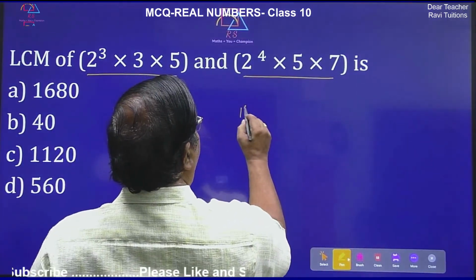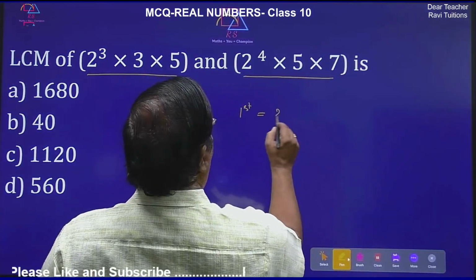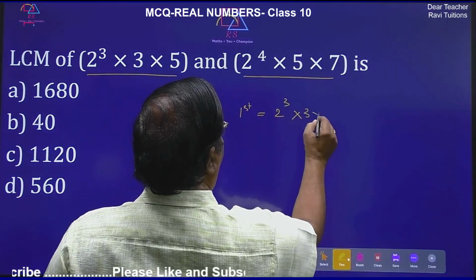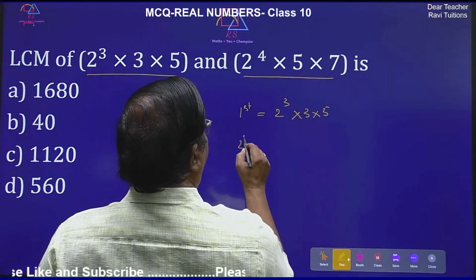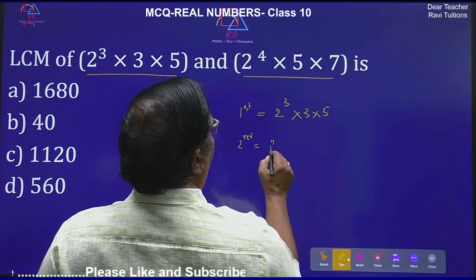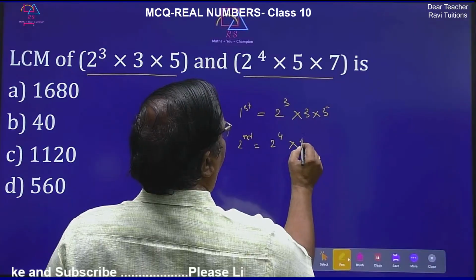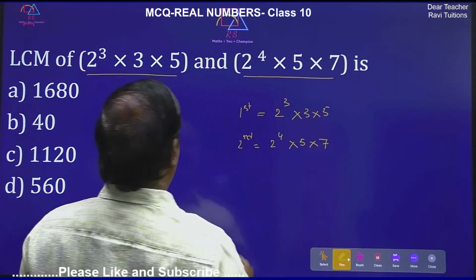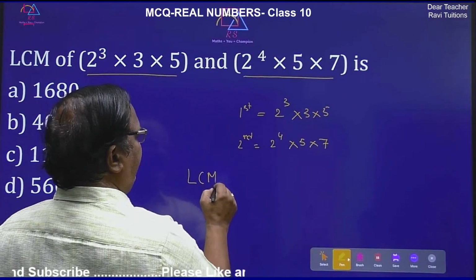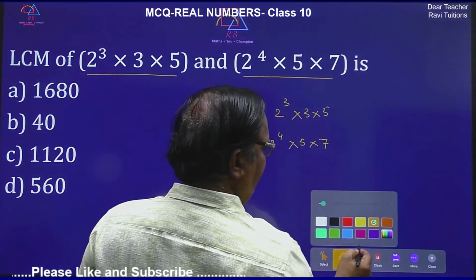So first number: 2 cube into 3 into 5. Second number: 2 to the power of 4 into 5 into 7. Now you have to find the LCM. Okay.